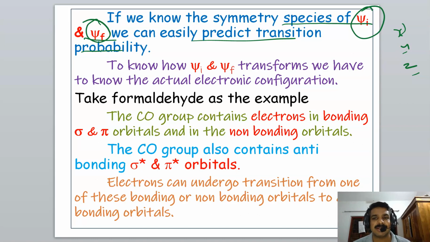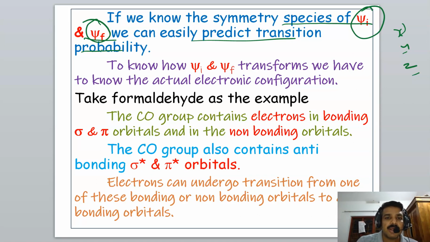If the result is a totally symmetric representation, then the transition moment integral will be non-zero, and the transition will take place. That we have already studied.